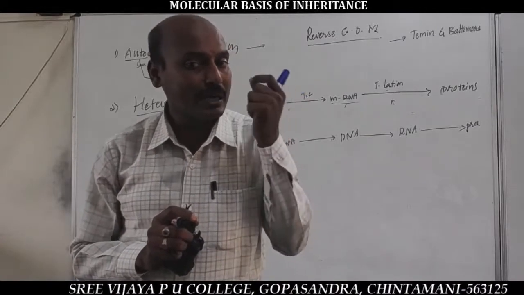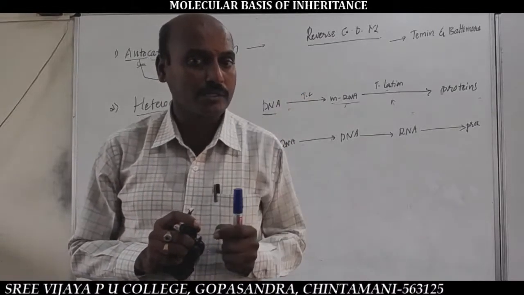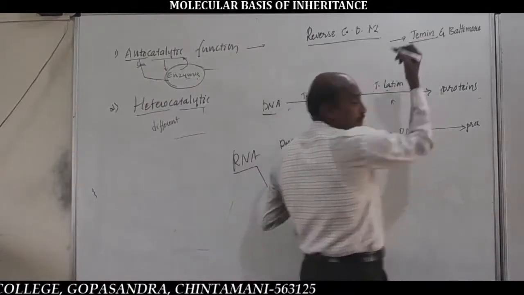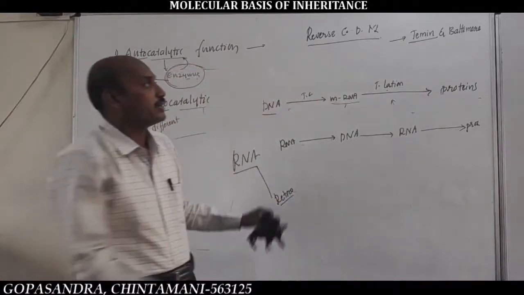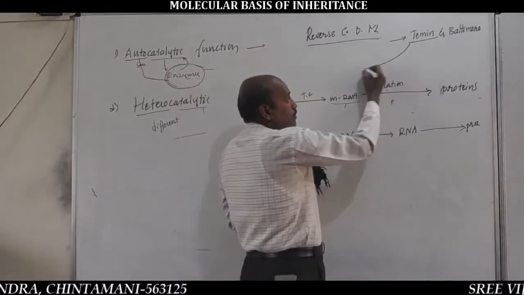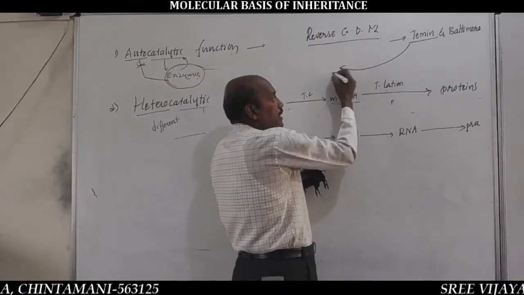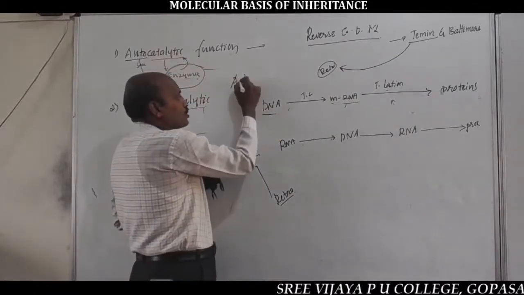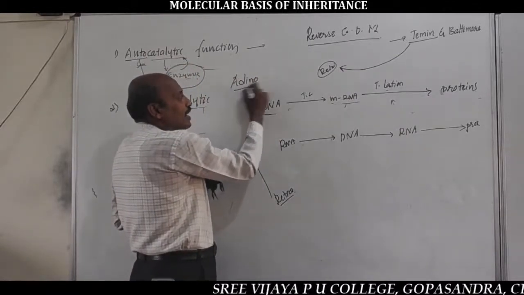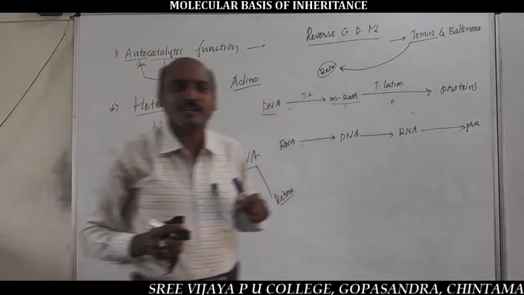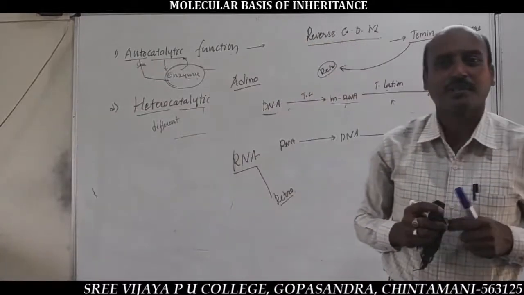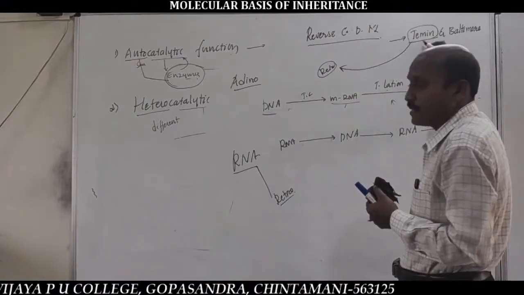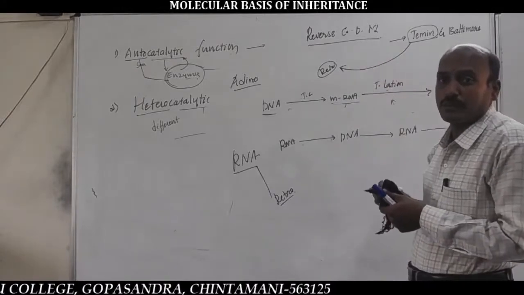So this reverse central dogma is also referred to as Teminism. Very important. Teminism was first discovered by Temin in the retrovirus, never adenovirus. Be careful with this statement. DNA viruses are called adenoviruses. RNA viruses are called retroviruses. In the retroviruses, the mechanism was first noticed by Temin. Hence it is also called Teminism.